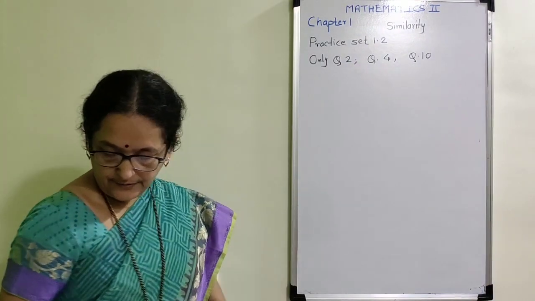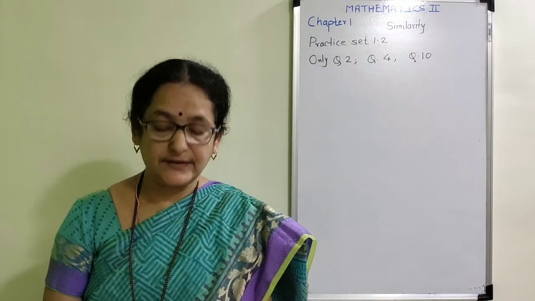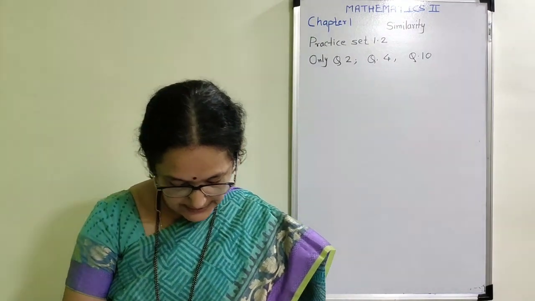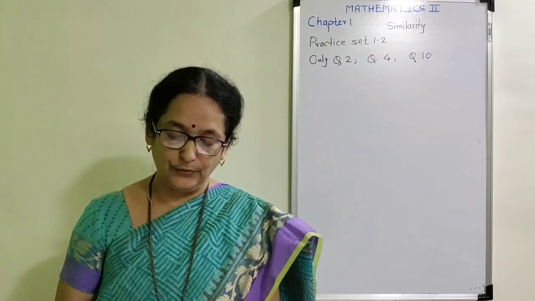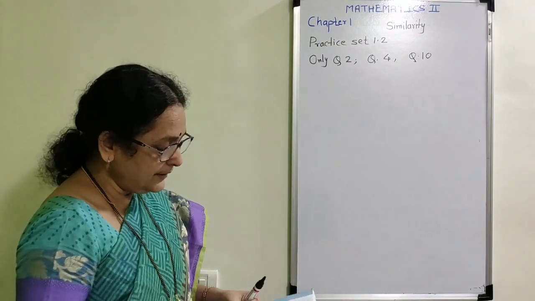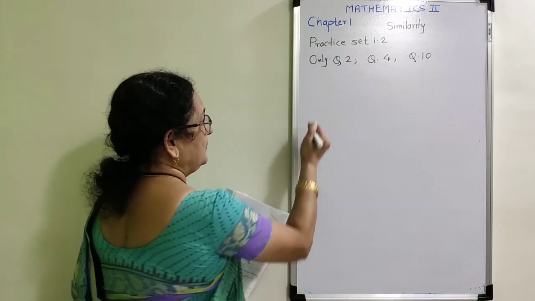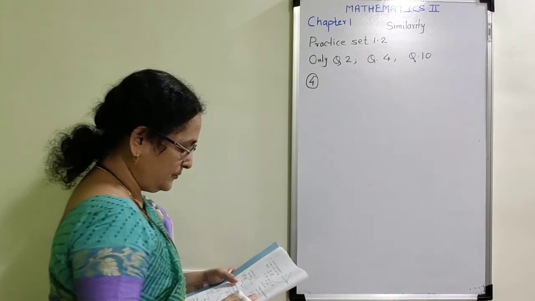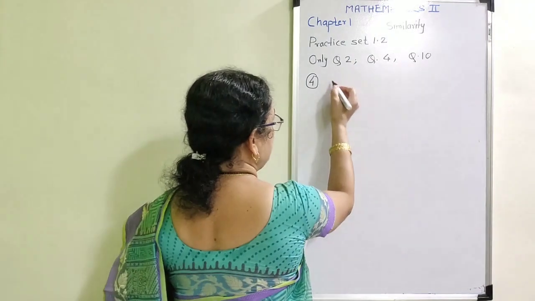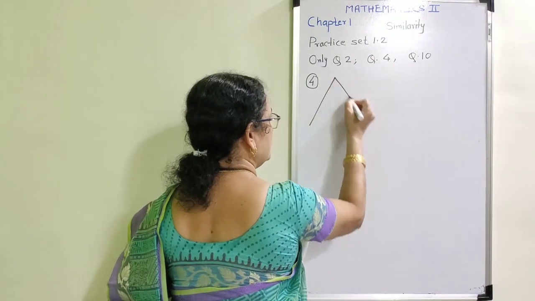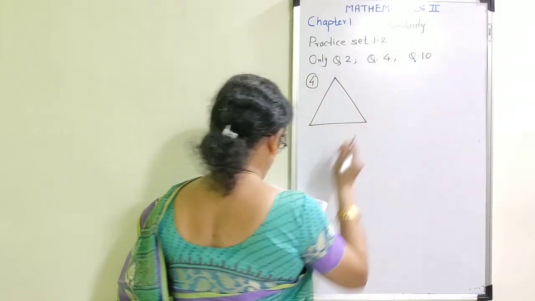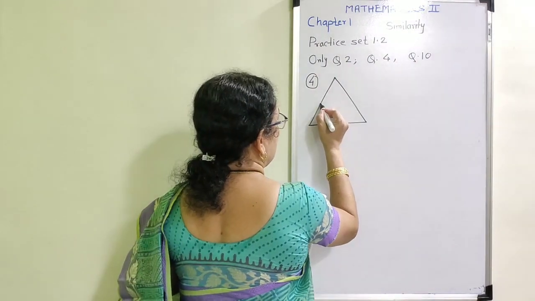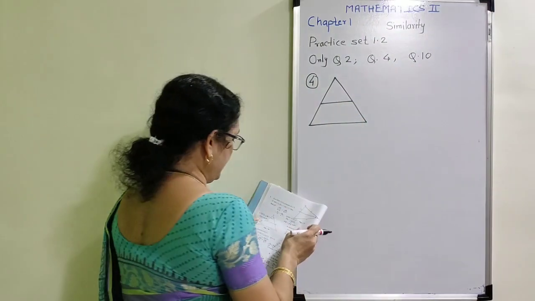Now we will read the next question, that is question number 4, which is given on page number 14. Now again one figure is given. I am going to write question number 4 from practice set 1.2. Again triangle ABC is given. I am going to draw the figure to get the concept clear.